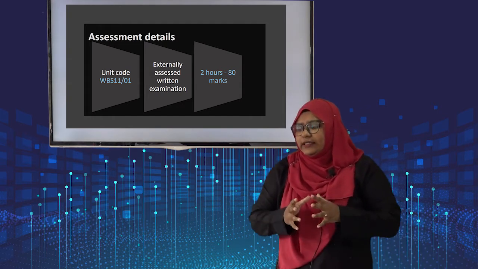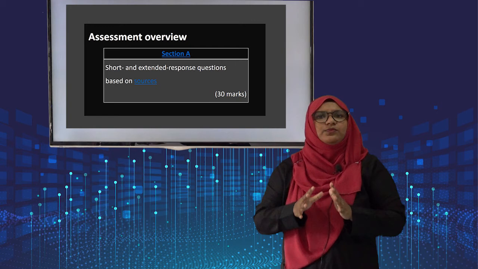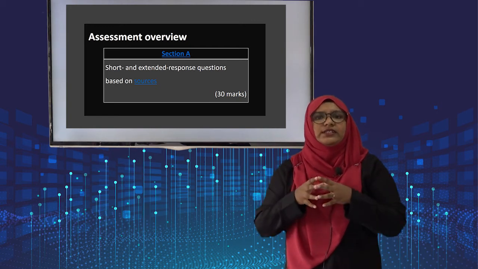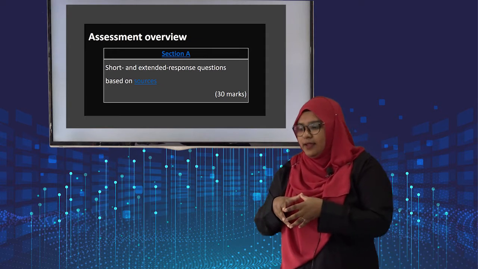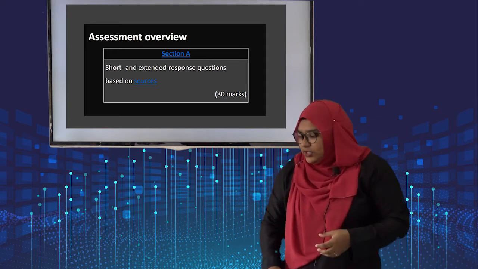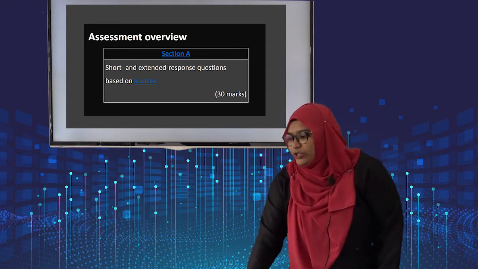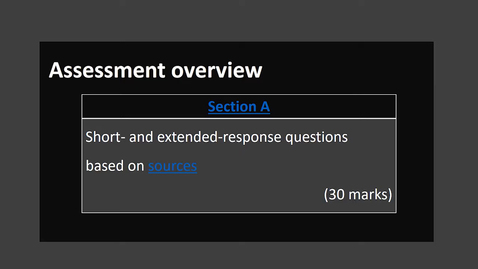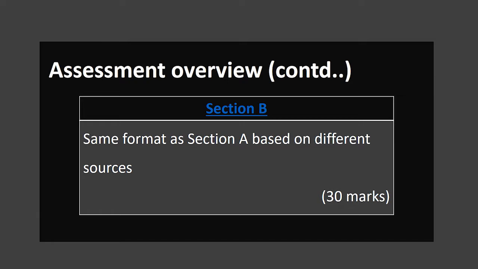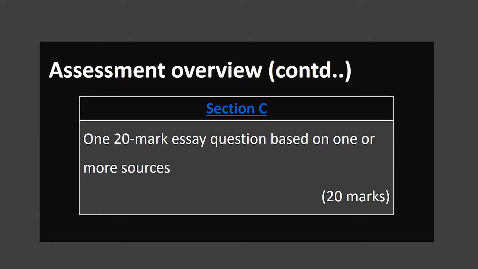Now let's look at the paper structure. It's very important for the students to know the paper structure. What are the sections in this paper? So basically in Unit 1, there will be 3 sections: Section A, Section B, and Section C. Now let us look at what will be covered in Section A.